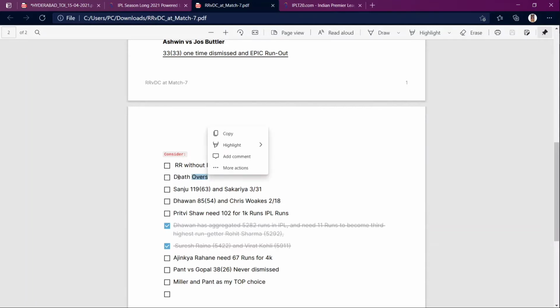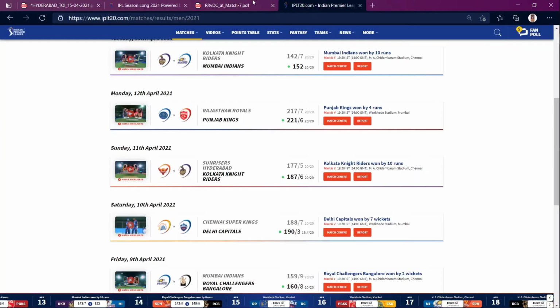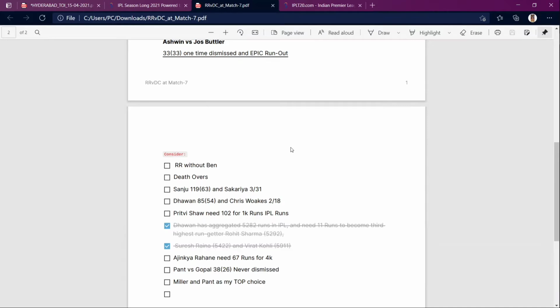Talking about the death overs, I'm not sure about the death overs by both teams, but RR is definitely gonna try Chetan Sakariya, that's for sure. Talking about DC, it depends because Pant's captaincy is similar to Dhoni, Virat and all. He's having that kind of tactical moves, like sending Avesh Khan when Dhoni is up there, and sending Tom Curran when there is a partnership between Rayudu and Raina.